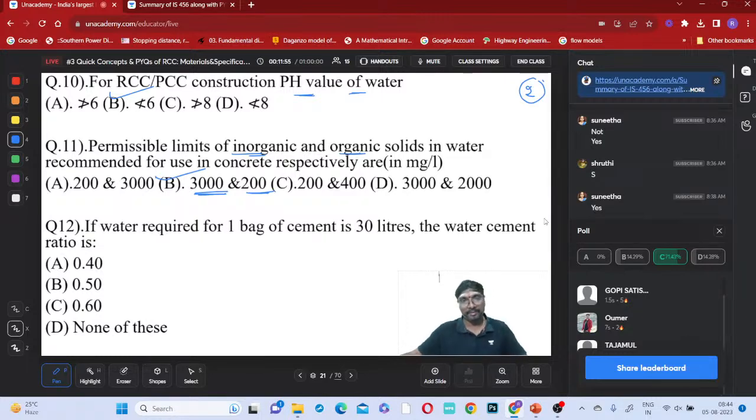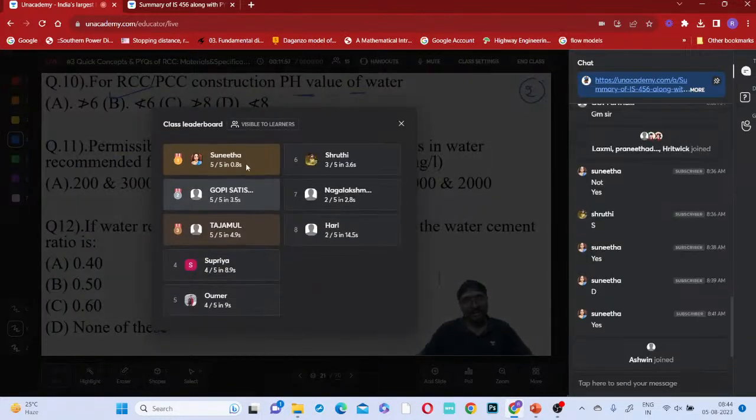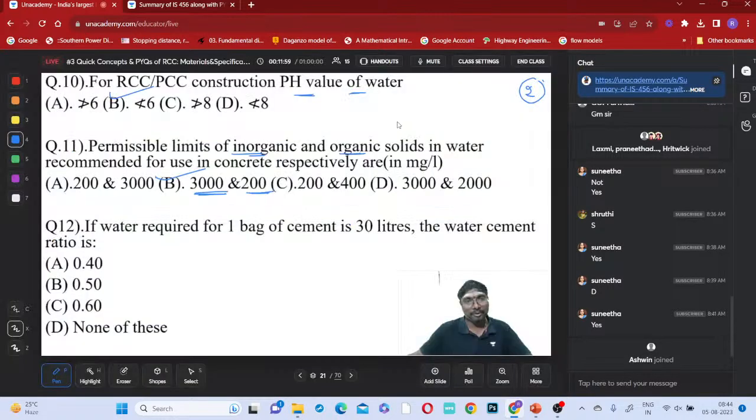Right, so this is the leaderboard. So it is Sunita first, Gopi second, and Tajamul third, right?